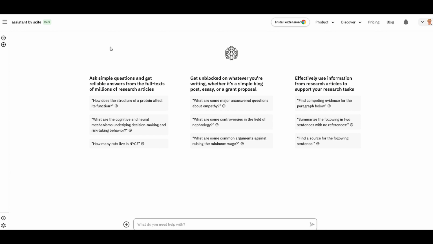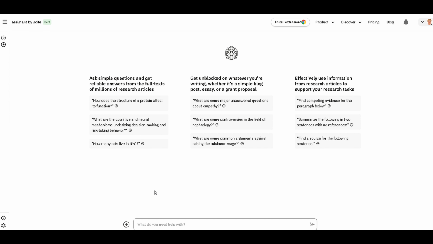Okay, as you may know, ChatGPT is not particularly useful when it comes to doing academic research. So I have here scite.AI. Now, it has a fantastic assistant option here, and so you can just ask it some natural text questions focused on the problem that you're trying to solve.